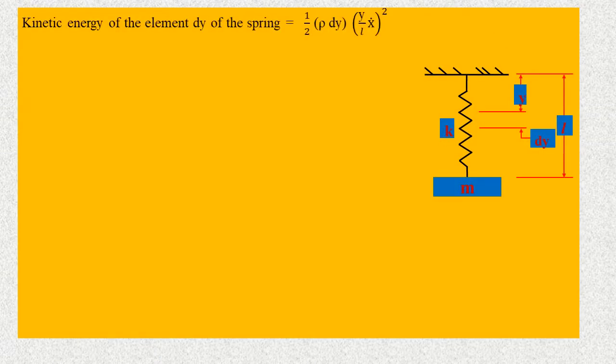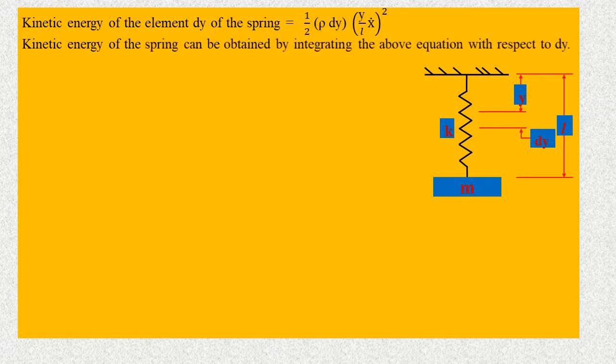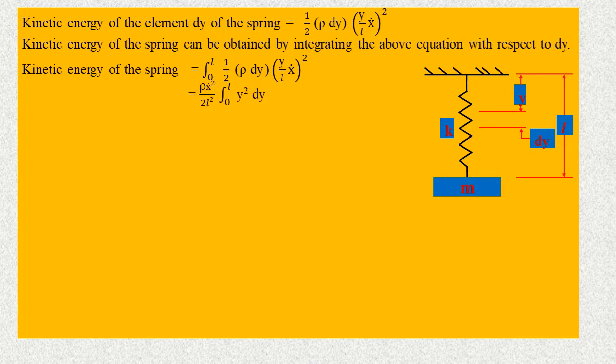Kinetic energy of the element dy of the spring equal to 1 by 2 rho dy into (y by L x dot) square. Kinetic energy of the spring can be obtained by integrating the above equation with respect to dy. Kinetic energy of the spring equal to integral 0 to L 1 by 2 rho dy into (y by L x dot) square. By bringing constant terms outside, kinetic energy of the spring equal to rho x dot square by 2L square integral 0 to L y square dy.